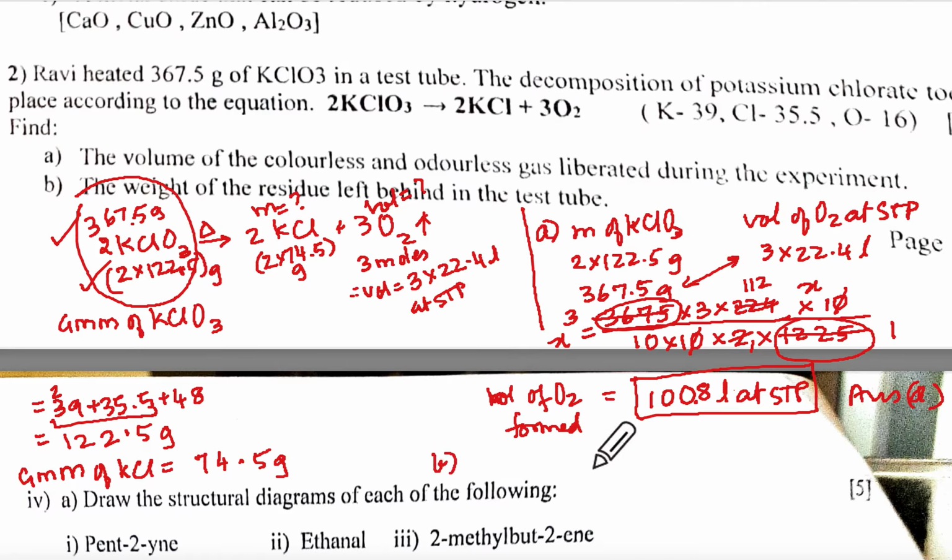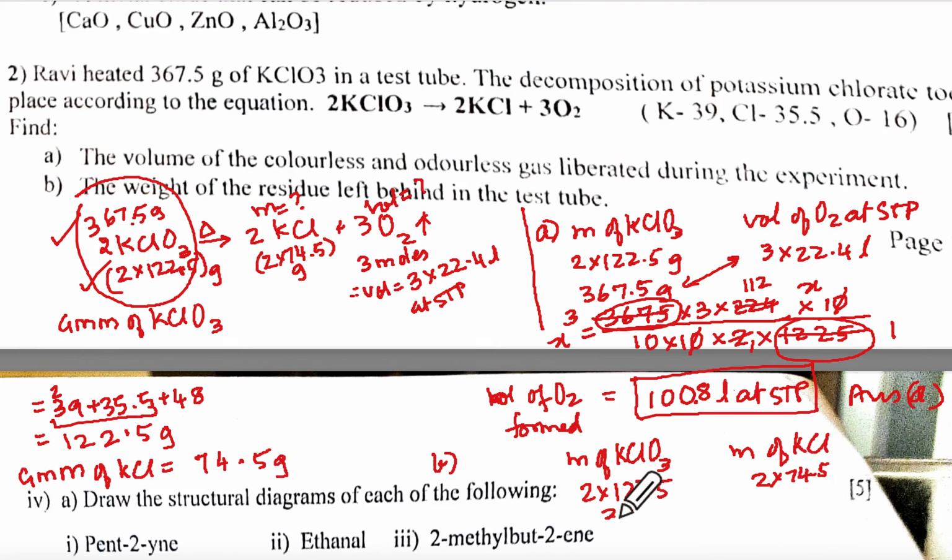For your B part, what will we have to do? Again, mass of KClO3, and here the mass of KCl, which is to be found out. If it is 2 into 122.5, then this is 2 into 74.5.